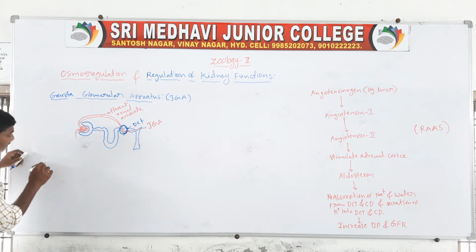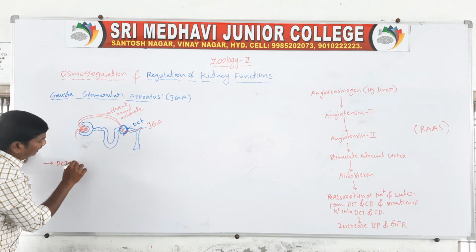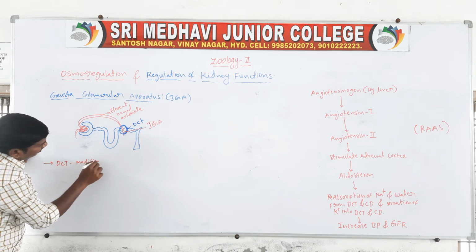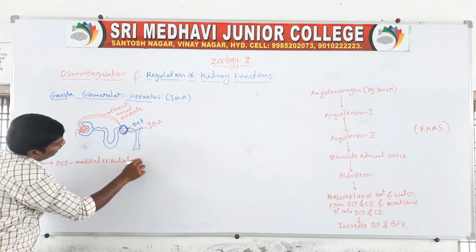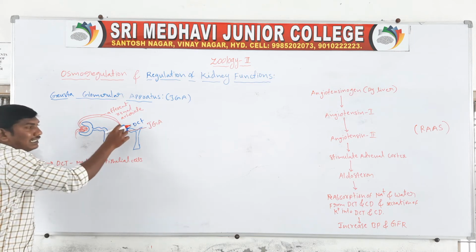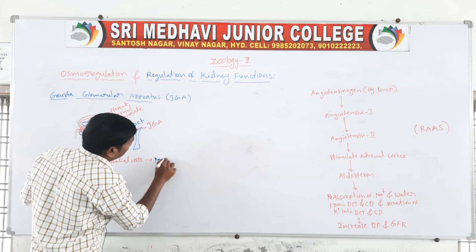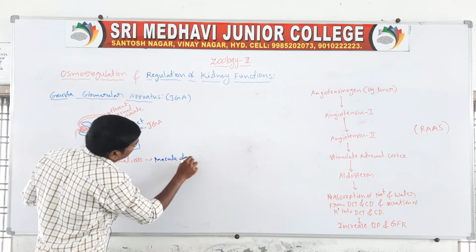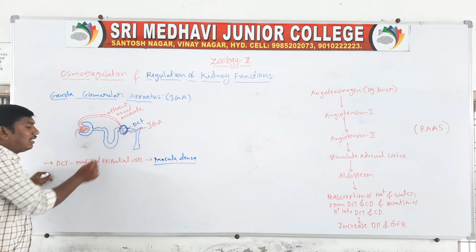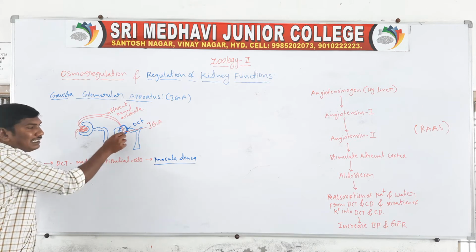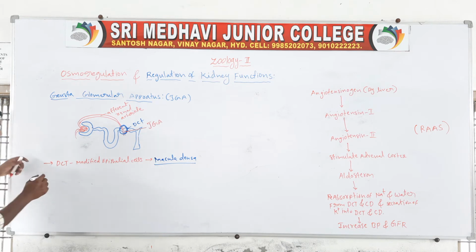From the DCT, modified epithelial cells are present in this region. This region is called the macula densa. In the connecting region of the DCT, many modified epithelial cells are present, and these are called macula densa. Next one, efferent renal arteriole.